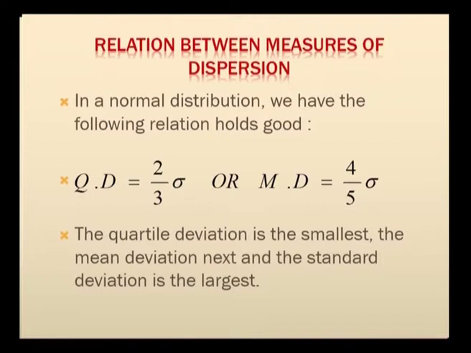Next, we will see an important relationship between the different types of measures of dispersion. First one, we will see how quartile deviation and mean deviation are related with standard deviation. See, in a normal distribution, we have the following relations which hold good. This one is for large samples, and quartile deviation is given by 2/3 of the standard deviation sigma. Similarly, mean deviation is given by 4/5 of the standard deviation sigma. Quartile deviation is the smallest one, mean deviation is the next smallest one, and standard deviation is the largest one when compared among the measures of dispersion.